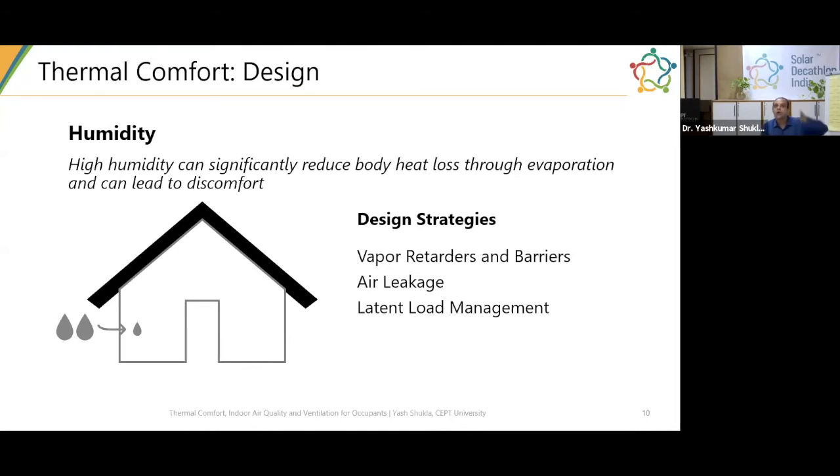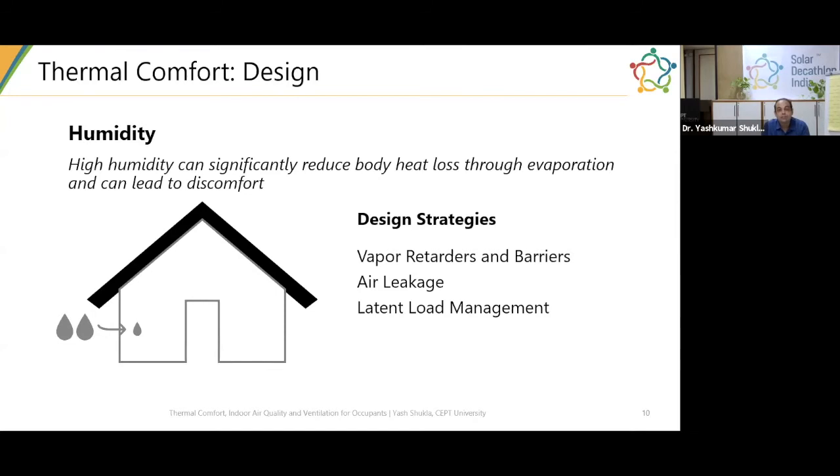So you put it on the envelope surface, so water passing through that material reduces, as you can see on the image. Retarders, as the name suggests, reduce the water transmission, and barriers actually stop the water from coming inside. So depending upon how much you want to control your humidity, you want to use vapor retarders and barriers.